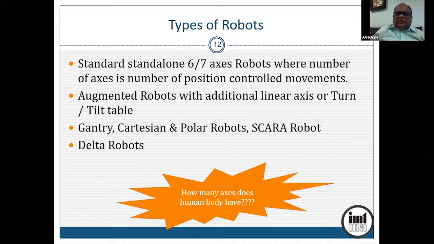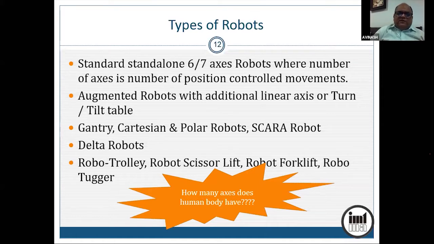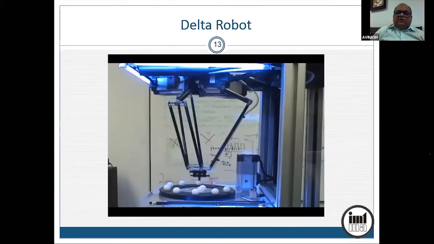Then there is something called as delta robo. Talking of number of axes of position control, I leave you with one question: how many axes your body has? How many position controls your body can do? Think about it. You can have variants of robo like robo trolley. You can have a robo scissor lift. You can have a robo forklift. You can have a robo tugger or even a robo crane. This is delta robo. These linkages are manipulated and it can do assembly or pick and place very fast in a limited work volume.